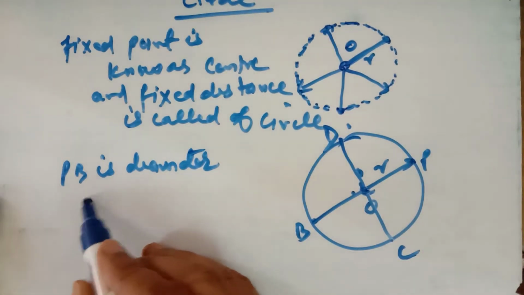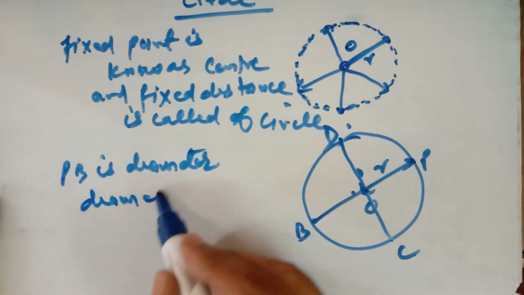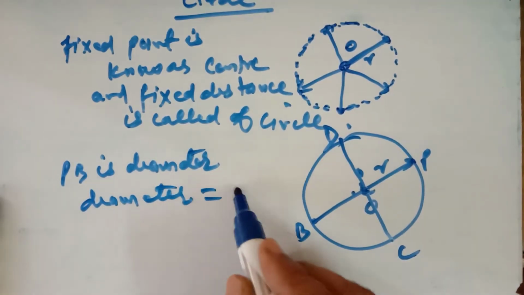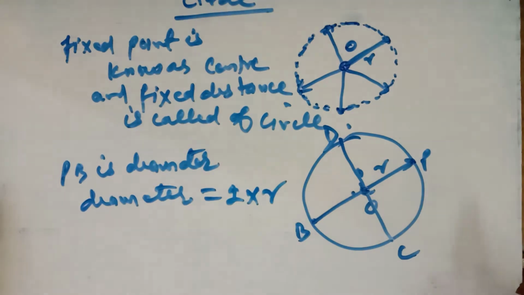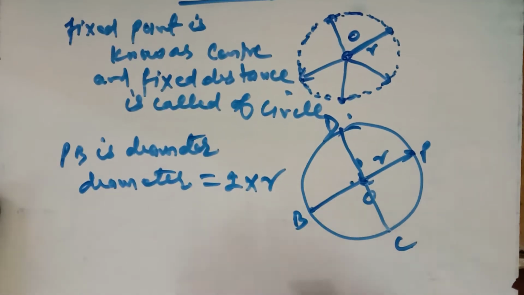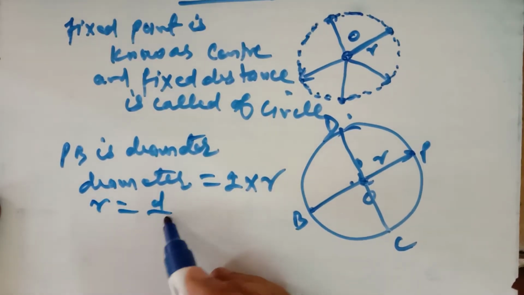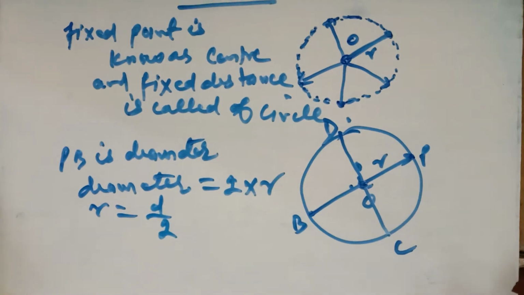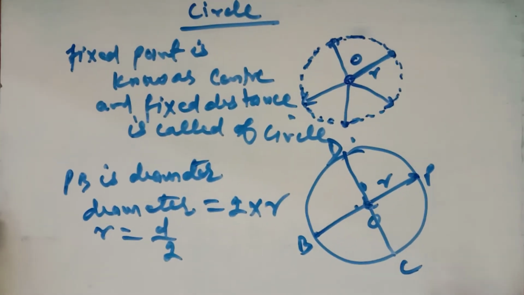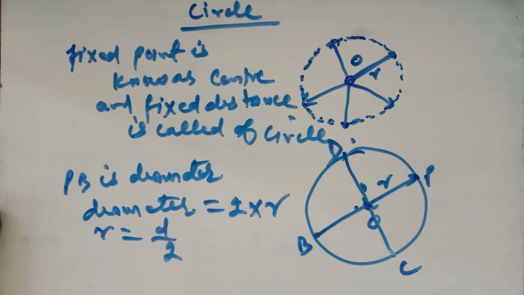The diameter is double the radius, or we can say that the radius is half of the diameter. So this is the definition of the circle, the radius, and the diameter.